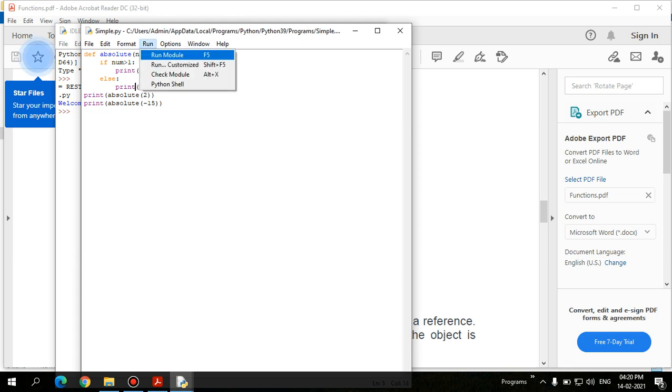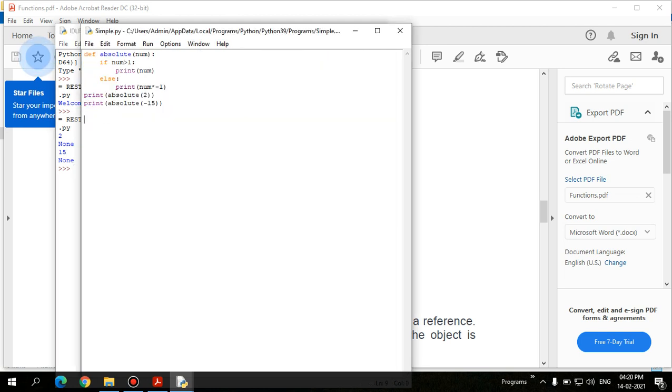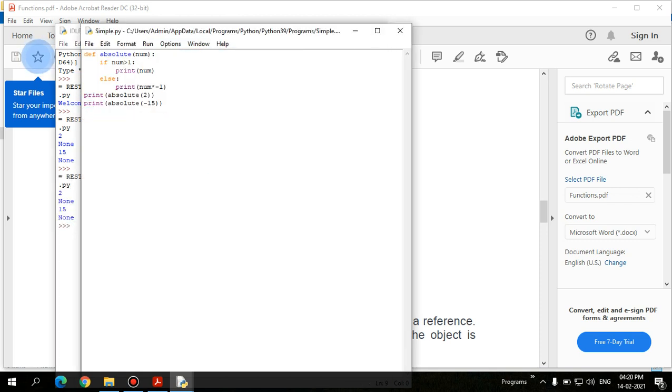Syntax is the most important task in case of Python programming, and see what is happening. So absolute of 2, it calls for absolute of 2. What is the output you are getting? 2 none, 15 none, right? So what is that 2 none? The function is getting called absolute of 2.